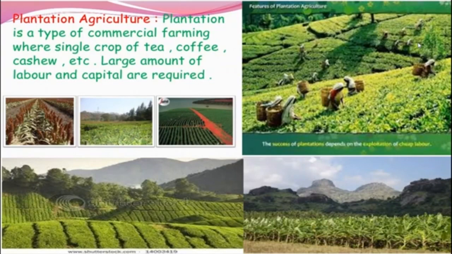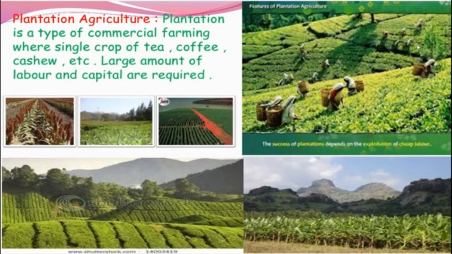Already we have known that agro-based industries are getting their raw materials from agriculture. So here this plantation produces huge quantity of raw materials. Obviously it helps industry, isn't it? In this way, the plantation has an interface of agriculture and industry.